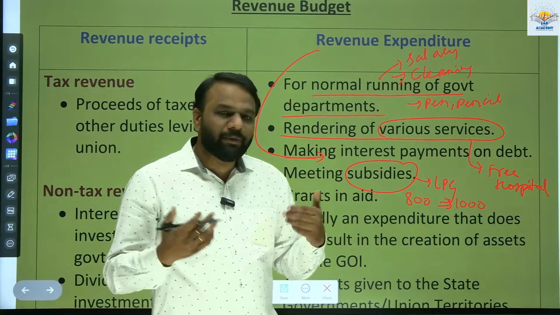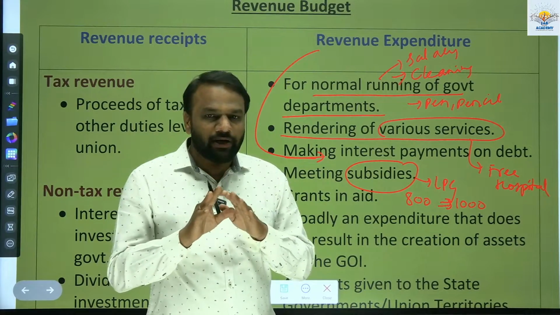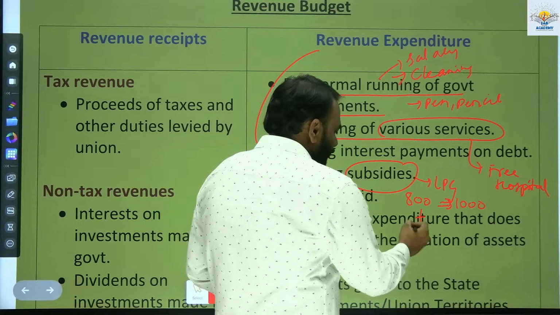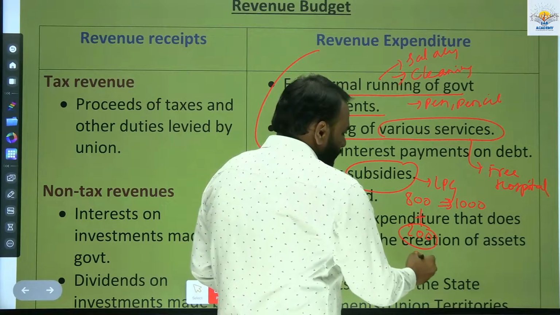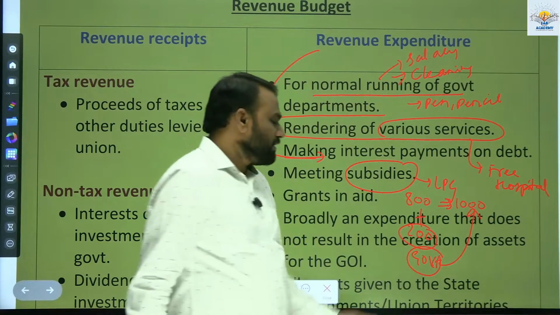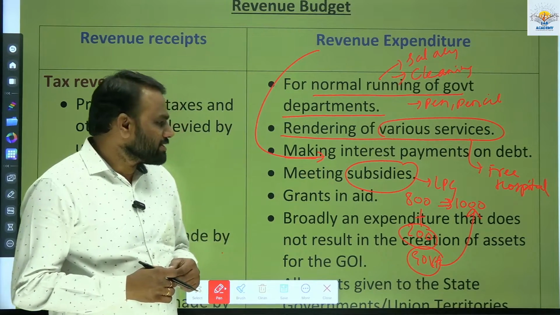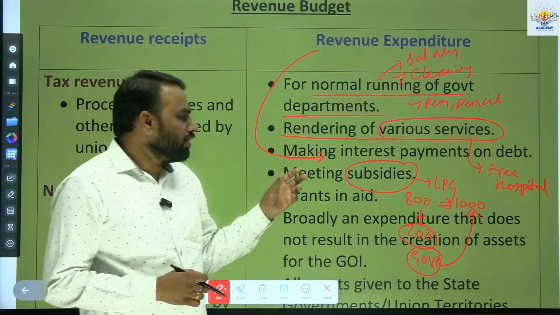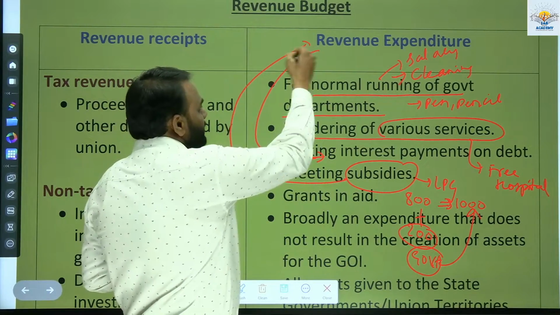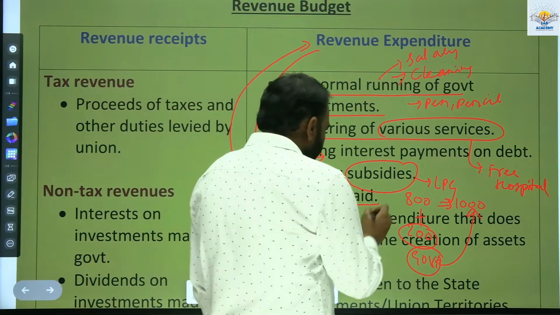But why will a company bear a loss of 200? The company which is supplying LPG to us will not bear the loss. So that extra 200 rupees on our behalf, the government will pay to the company which supplies the cylinder. This 200 is a subsidy. Government spends a lot of money on subsidies, and all the amount which goes towards subsidies is considered part of the revenue expenditure.